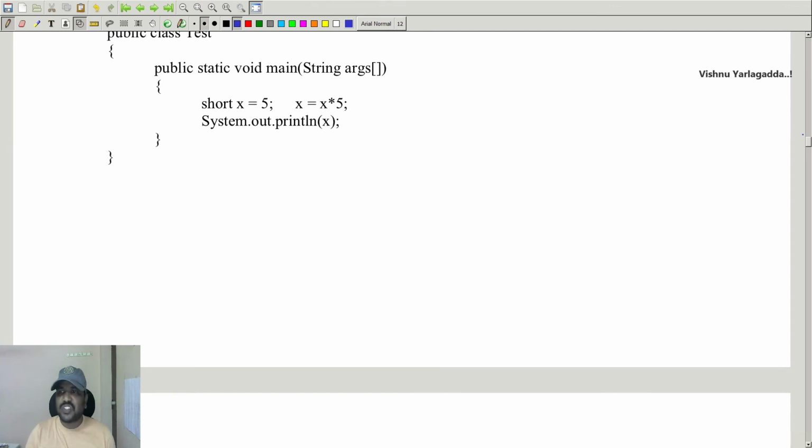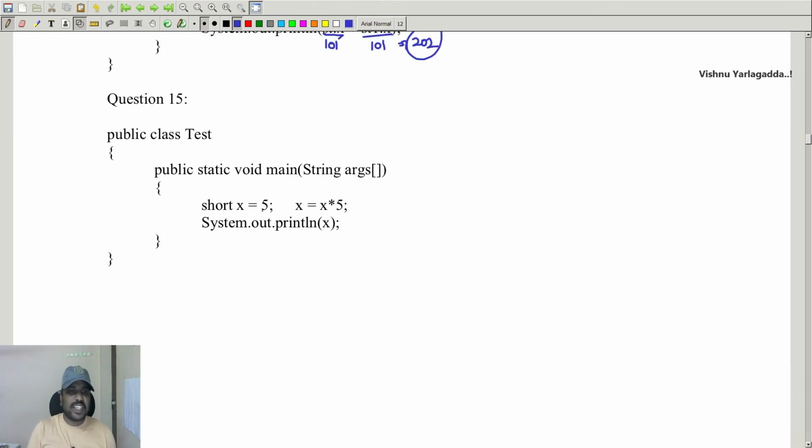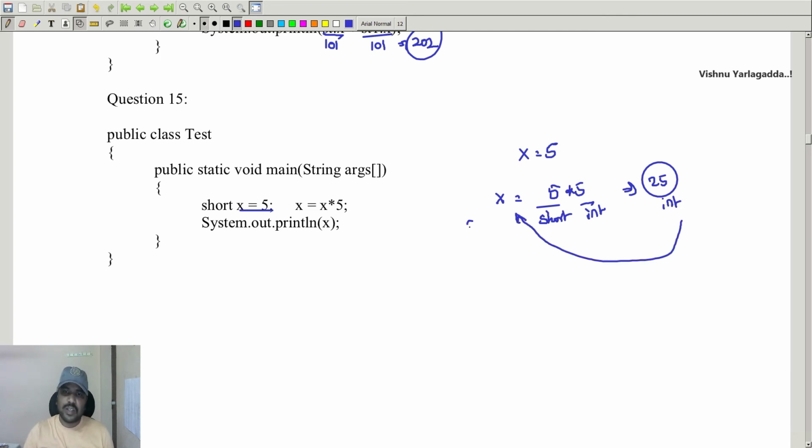So public class Test, short x equal to 5, fine. X value equal to 5. X equal to x into 5, so fine. X equal to 5 into 5. So this is short, this is int. Short into int is 25, this will be an integer. Now the integer has to be stored into a short.